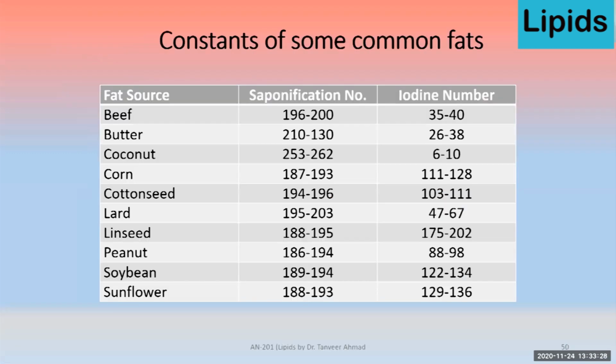Now you look at the table, here is the saponification number. The saponification number is higher when the chain length, or the molecular weight of a fatty acid, increases. Whereas if you look at sunflower, sunflower mostly contains polyunsaturated fatty acids because it's a vegetable, similarly soybean. So the saponification number is comparatively less as compared to beef and butter or coconut.